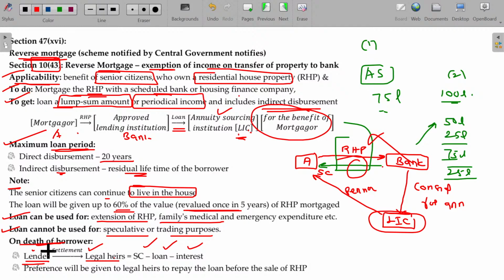That's one possibility. Preference will be given to the legal heirs to repay the loan before the sale of the residential house property. This is preference number one. The second option is to sell and get the money, and using that money, close the debt. The loan along with the interest is closed, and the balance is remitted to the legal heir. Clear? Hope you are now able to understand the reverse mortgage case.